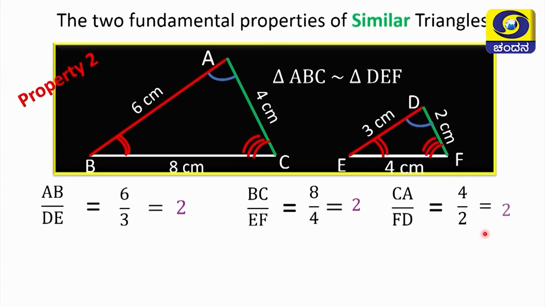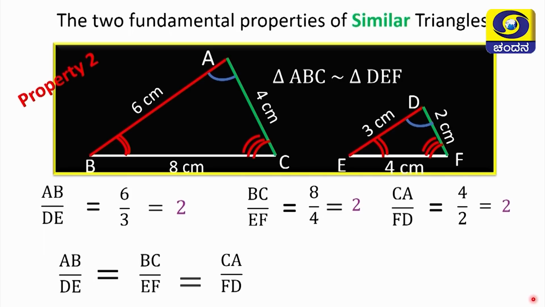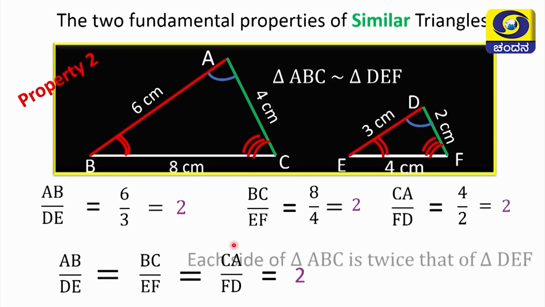Oh, in all three cases, each side of triangle ABC is exactly twice the sides of triangle DEF. So, AB by DE is equal to BC by EF, and BC by EF is equal to CA by FD, and each of these is equal to 2 in this particular example.